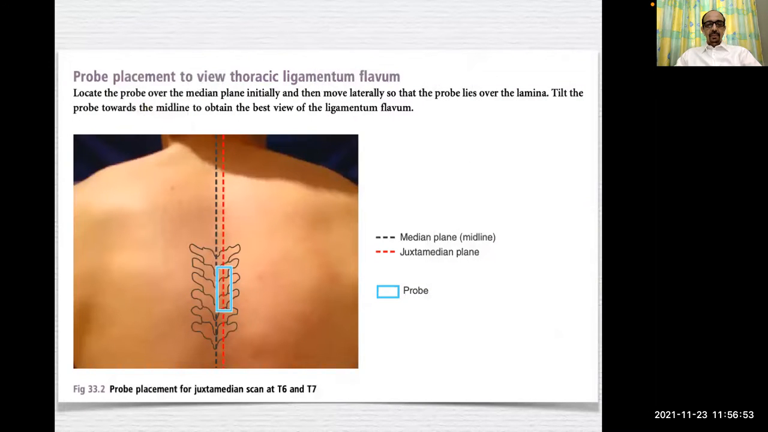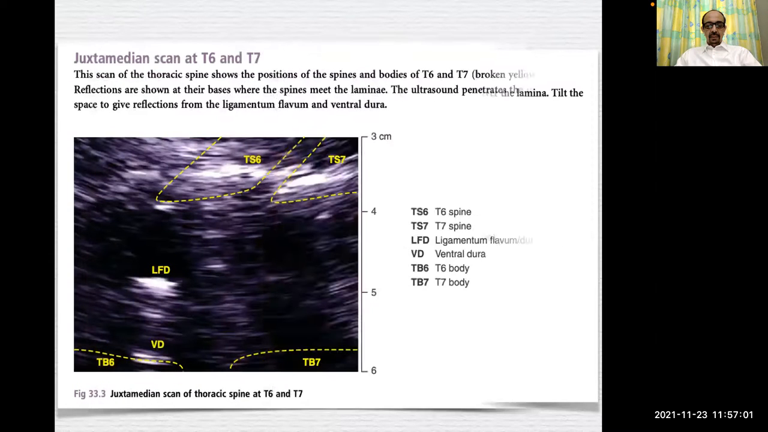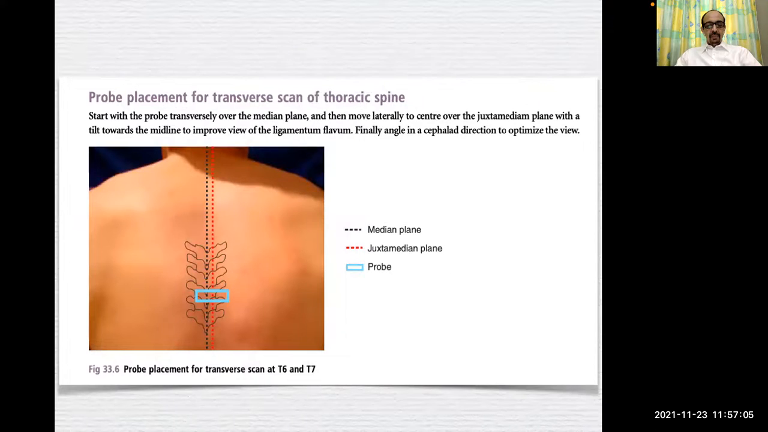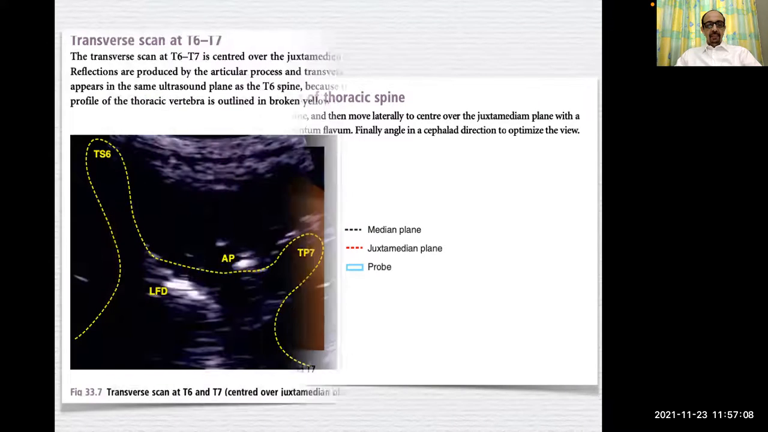Those who have the facilities of ultrasound can have a pre-procedural scan at mid-thoracic levels for guiding thoracic spinal, either a transverse juxtamedian scan to locate the LFD complex, or a parasagittal juxtamedian scan can be done.